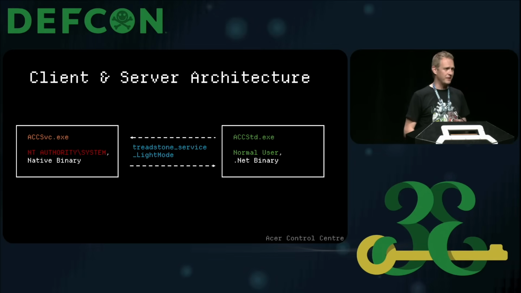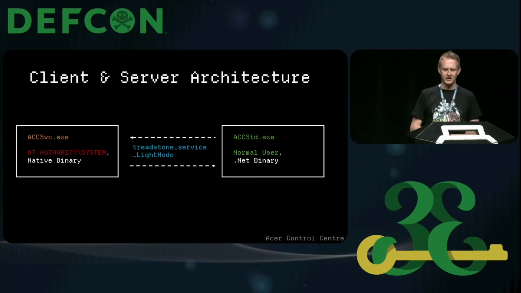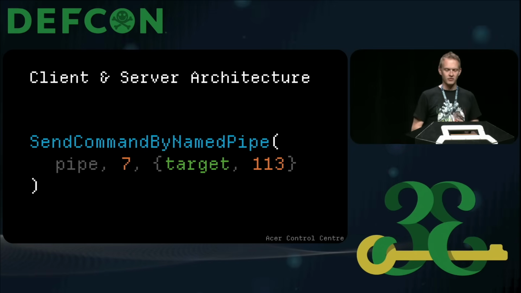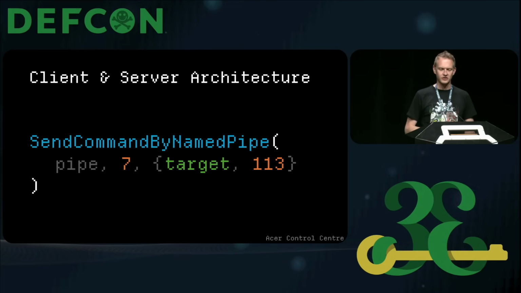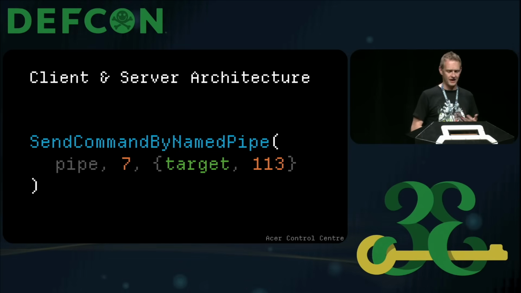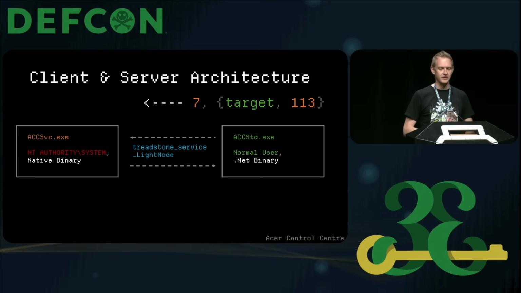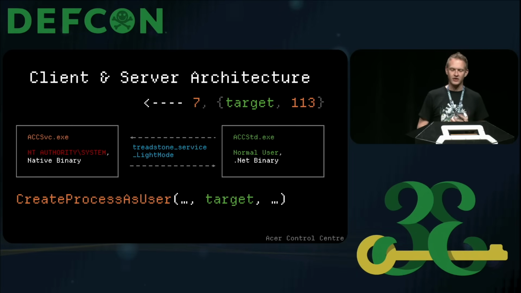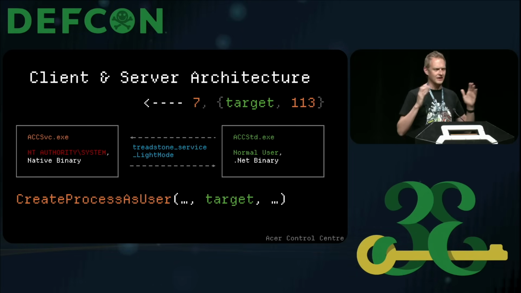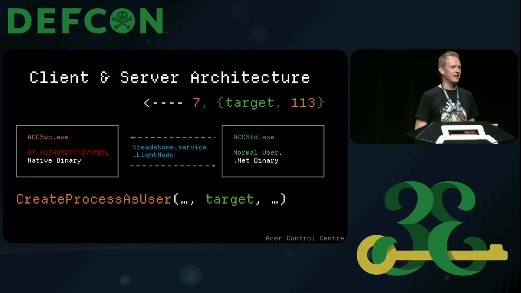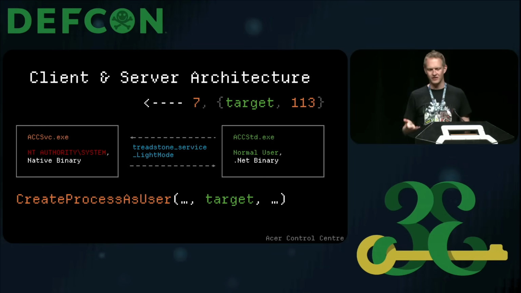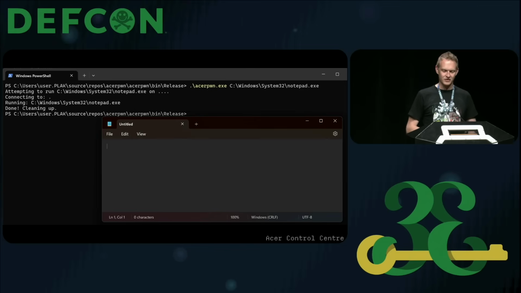Because a named pipe exists, that's the mechanism in which these 2 can connect. Taking a look at the client, one of the functions that you find that's very interesting is called send command by name pipe. It takes the pipe, a 7, a target path, and 113. When you look at this in a bigger picture, when that gets sent over to the native binary, somewhere in some of the logic over there, which you reverse, there's eventually a create process as user call with exactly that target that you've given it. So it's such a silly, connect to the named pipe, pass a target, run thing, that for the demo, I just give you a screenshot over here. The interesting part is coming.